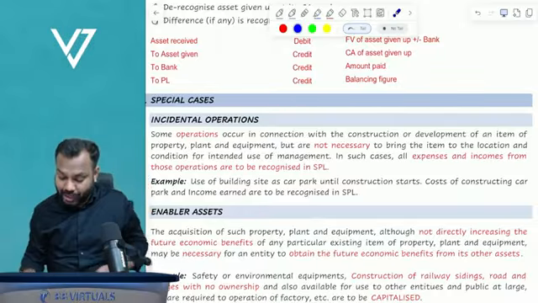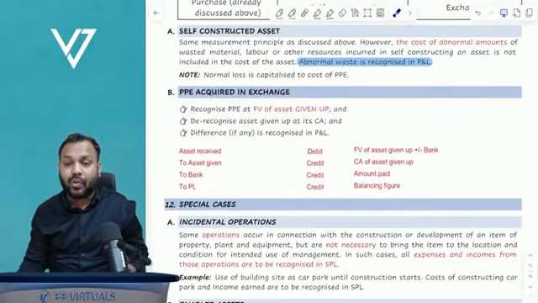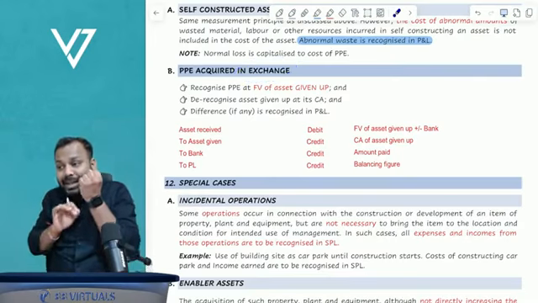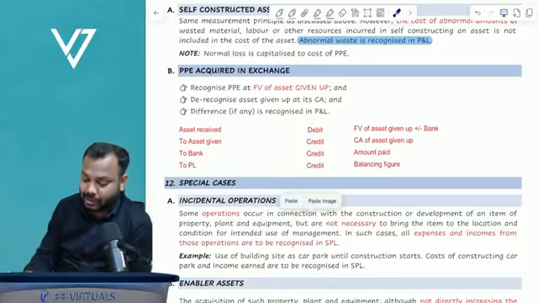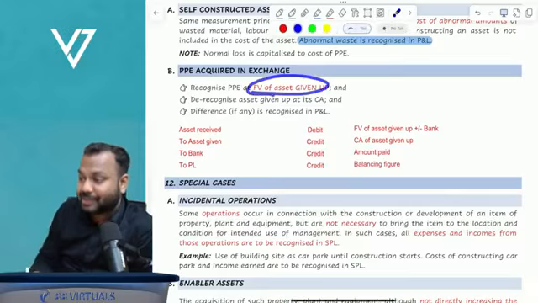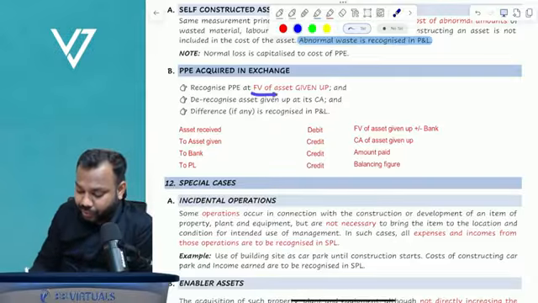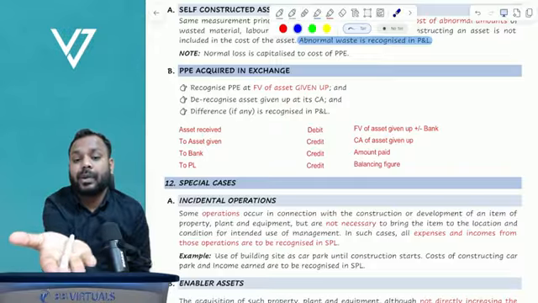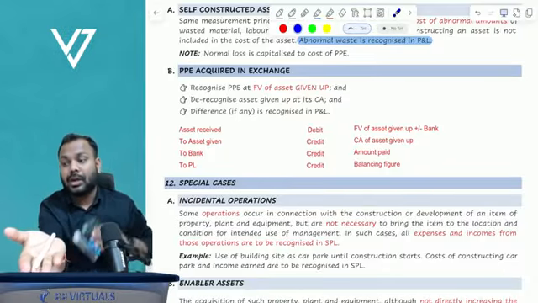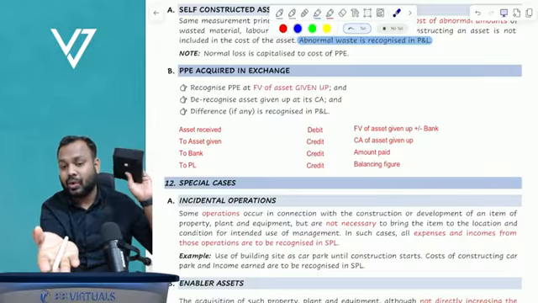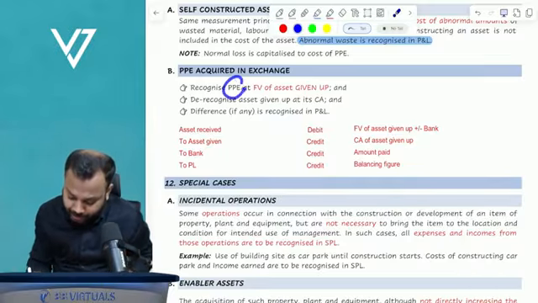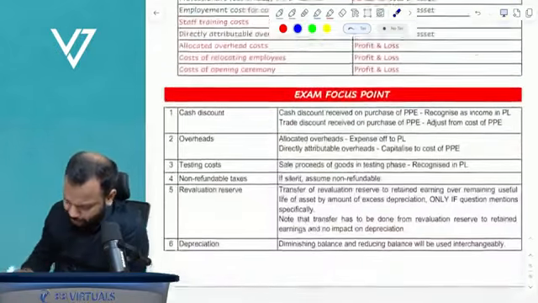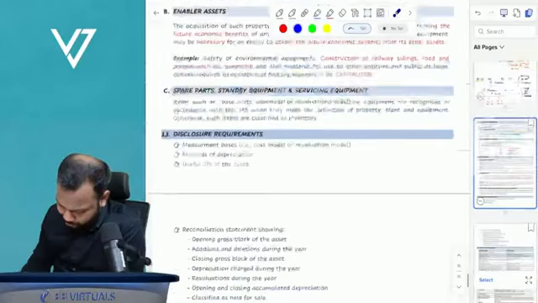The standard says that if you acquire an asset in exchange, meaning you took one asset by giving one asset, then the cost is the fair value of the asset given up. The fair value of the asset that I gave is the cost of the asset that I acquired. So recognize PPE at the fair value of the asset given up. If you want me to take up an example, I can definitely take it up. Let me just wait, give me a minute, please.